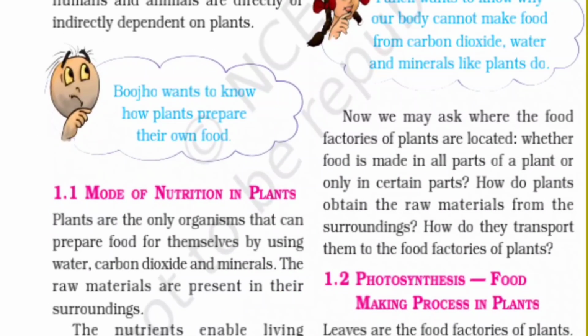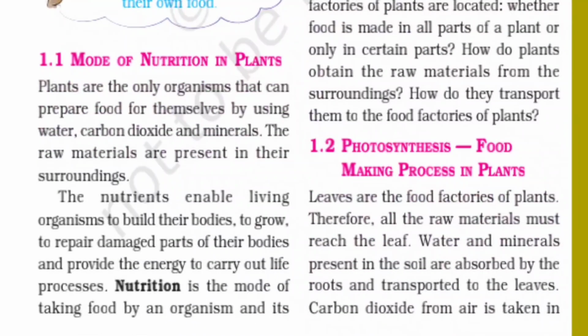Now we may ask where the food factories of plants are located, whether food is made in all parts of the plants or in certain parts. How do plants obtain the raw materials from the surroundings? How do they transport them to the food factories of plants? Leaves are the food factories of plants, therefore, all the raw materials must reach the leaf.